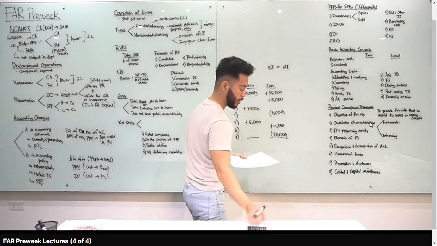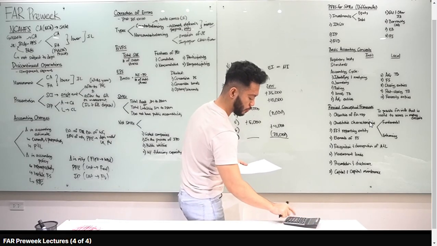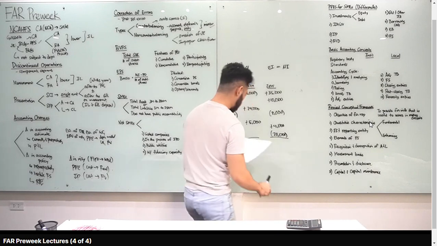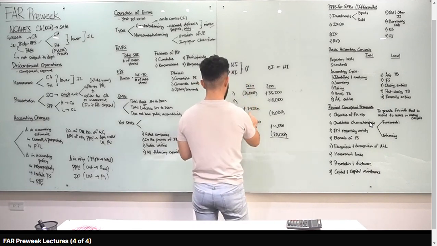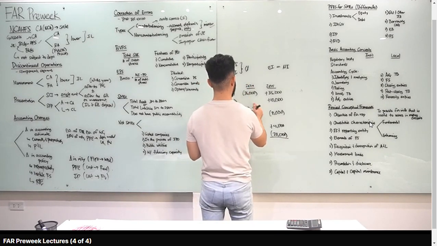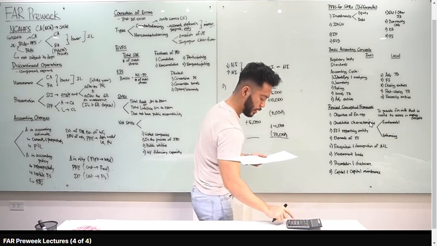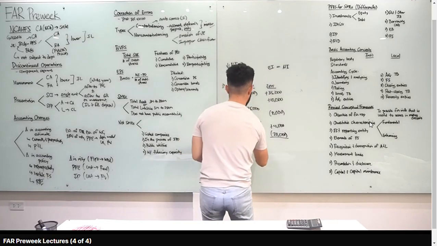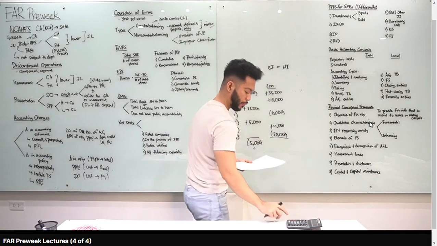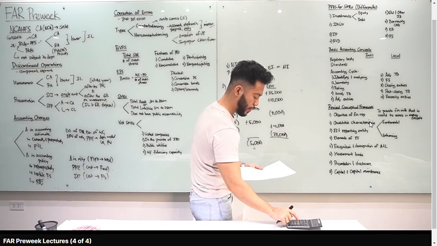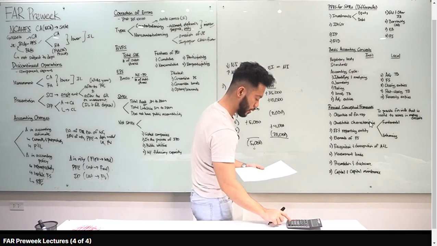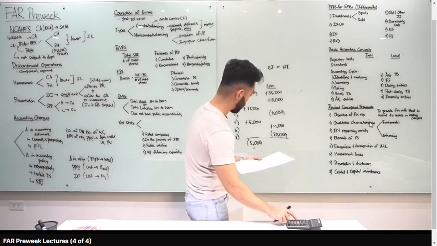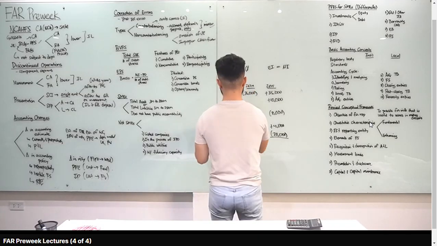Alright, let's open it up. 35,000 negative, and then 24,000 positive and 5,000 positive. Actually, this is 25,000. Again: 35,000 negative, 25,000 positive and 5,000 positive, you have negative 5,000. Next, 35,000 plus 10,000 minus 8,000 plus 4,000 minus 20,000. But let's go back to number 5.